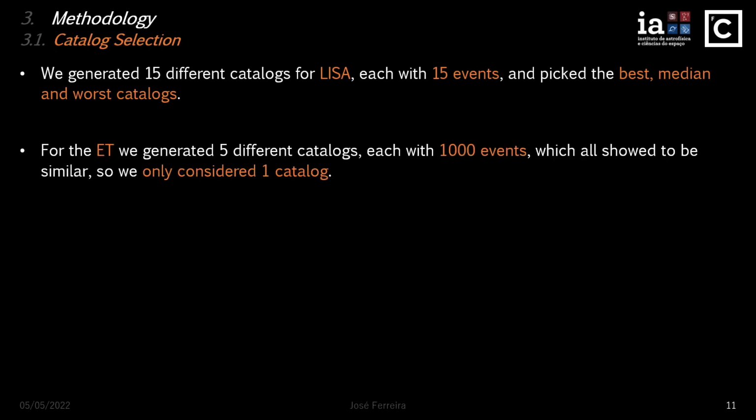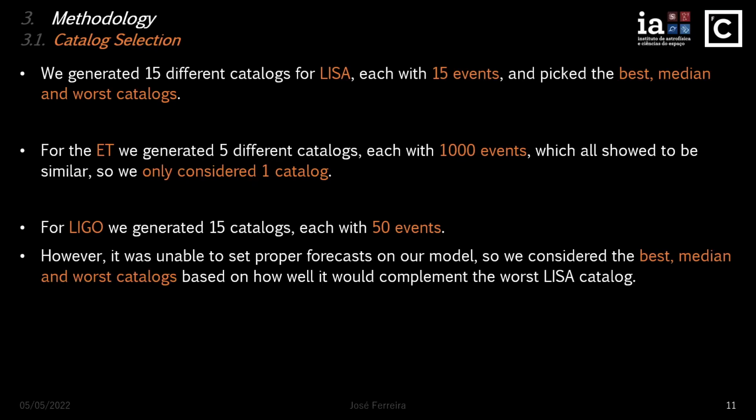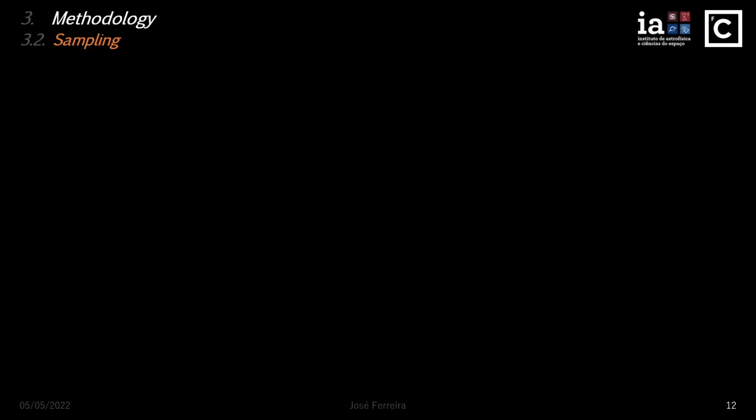For the Einstein telescope, we generated 5 different catalogs, each with 1000 events, which all showed to be similar, so we only considered one catalog. For LIGO, we generated 15 catalogs, each with 50 events. However, it was unable to set proper forecasts on our model, so we considered the best, median, and worst LIGO catalogs based on how well it would complement the worst LISA catalog.